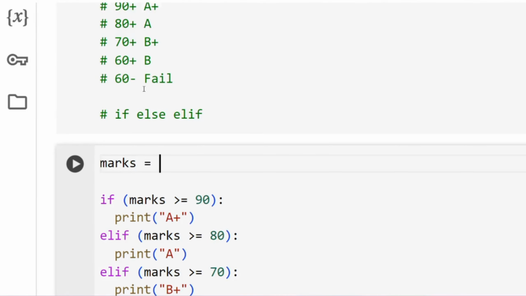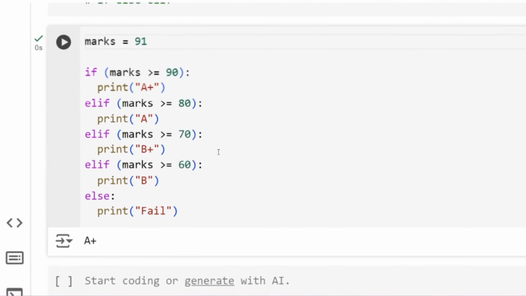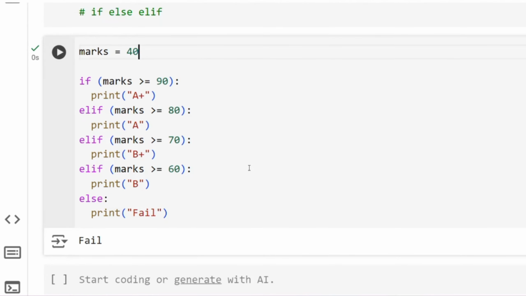Okay, so now let us put some marks above here as well. So marks, let's say I've got 91 now, so let's run this. Let's see what happens. You see we have built our own grading system, it automatically gives you the grade A plus. Let's modify it to, let's say, 76. Okay, 76 is a B plus. Or let's say I got only 40, then it's a fail, unfortunately, right? So this is how you can use if, else, and elif as well. I hope you enjoyed it. See you in the next one.